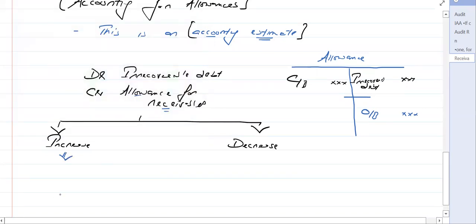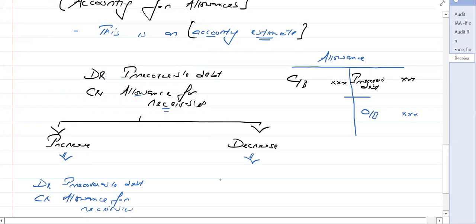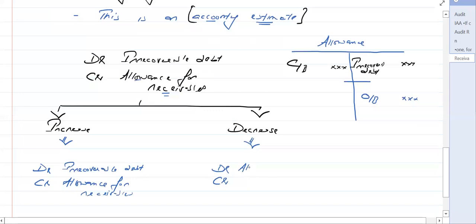Whenever there is an increase, you pass the same journal entry: debit irrecoverable debt, that means debit profit or loss, and credit the allowance. You increase the allowance for receivables or allowance for irrecoverable debt. In case of a decrease, you perform the reverse entry, the opposite entry. That means decreasing the allowance, because now you believe the allowance should be less. So the allowance for receivables is decreased, and the other side of the entry goes to profit or loss.